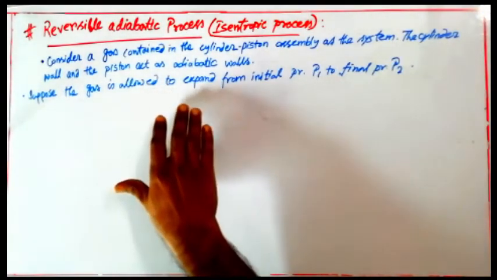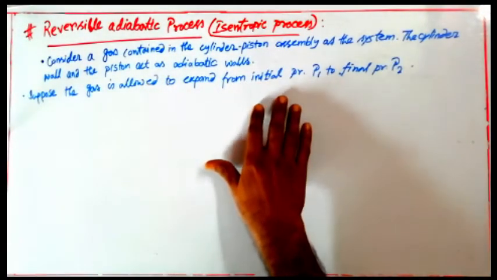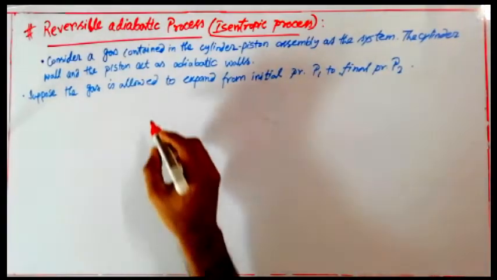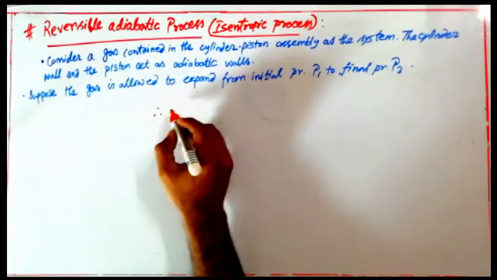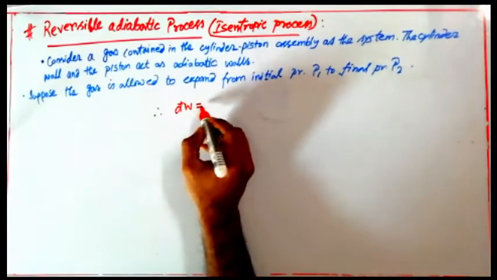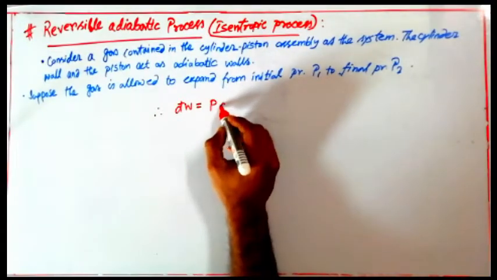Suppose the gas is allowed to expand from initial pressure P1 to final pressure P2. So the gas is being expanded from a pressure level P1 initially to the final pressure level P2. But heat interaction is not happening there, so dq is nothing but 0 here. For such a process we can write that dw, the amount of work done if the change in volume is occurring, is pdv.